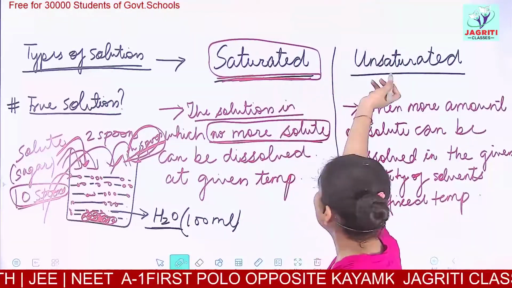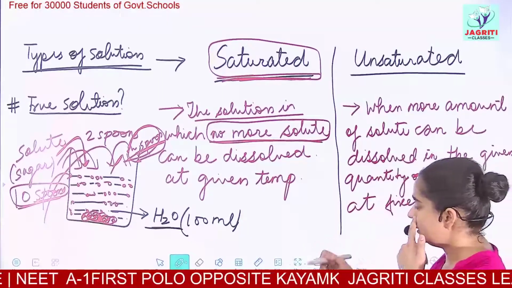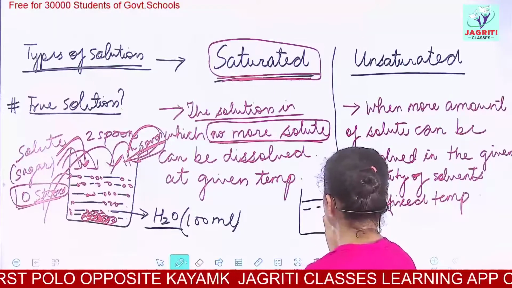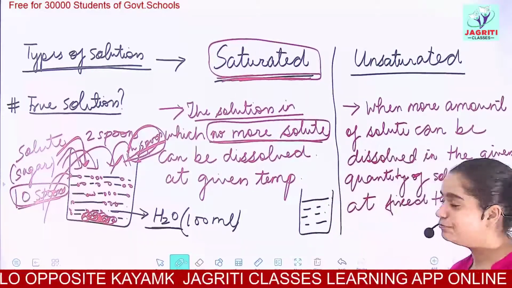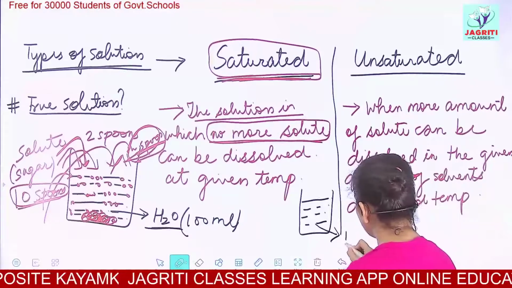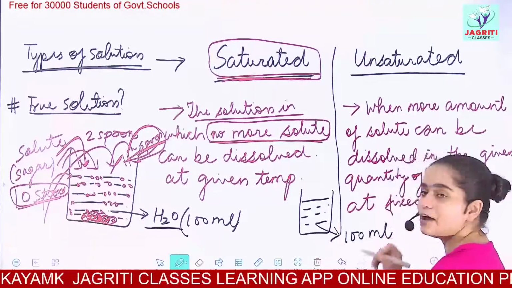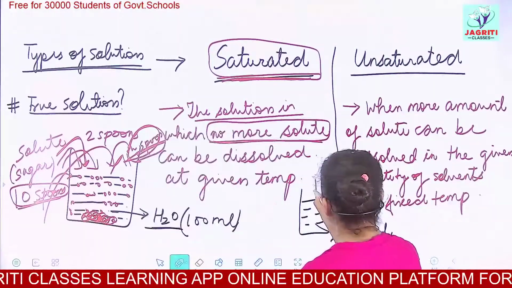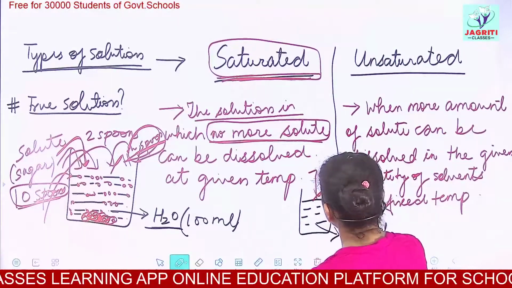And what do you mean by unsaturated? Unsaturated means if I have a beaker filled with water, the quantity of water being 100 ml, and I continue to add sugar, let's suppose I have added 7 spoons of sugar.